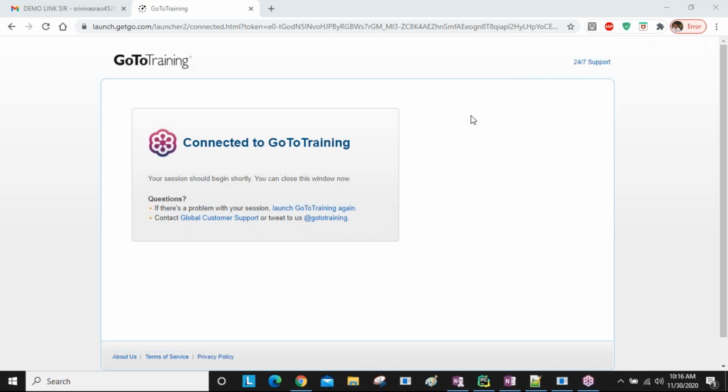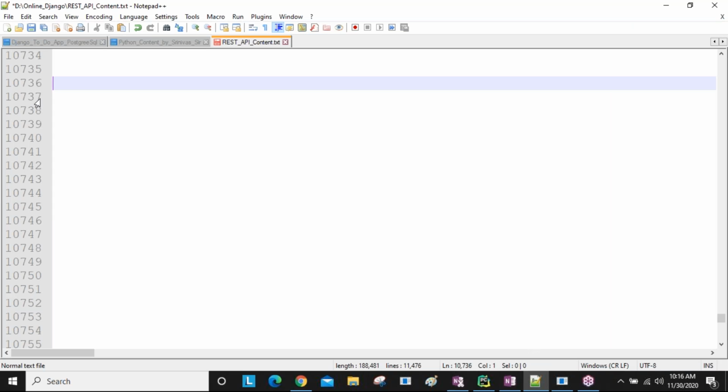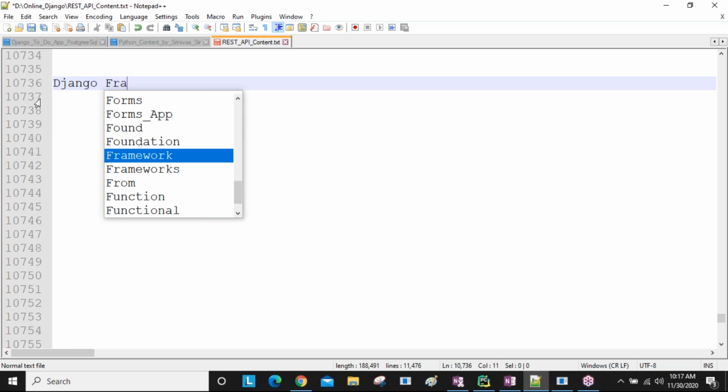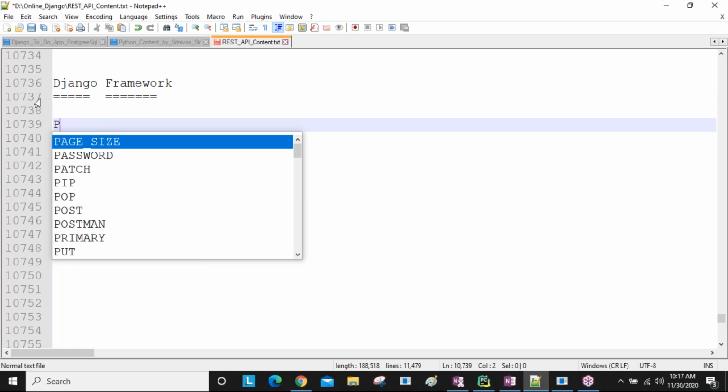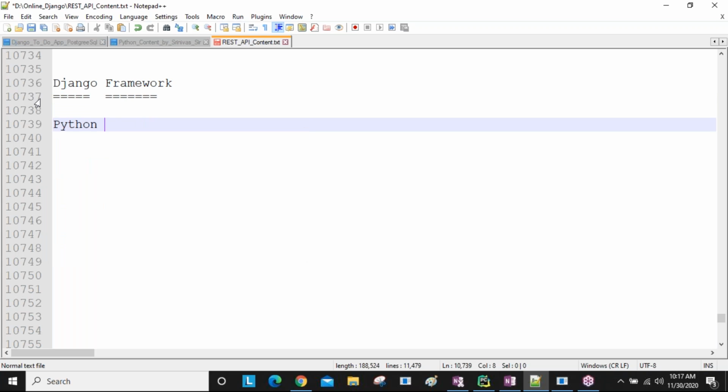Also, if you want to learn this Django framework, what are the prerequisites? You need to have that knowledge. Clear, guys? So the first point to remember: 100% Python knowledge is required to learn this Django, guys.